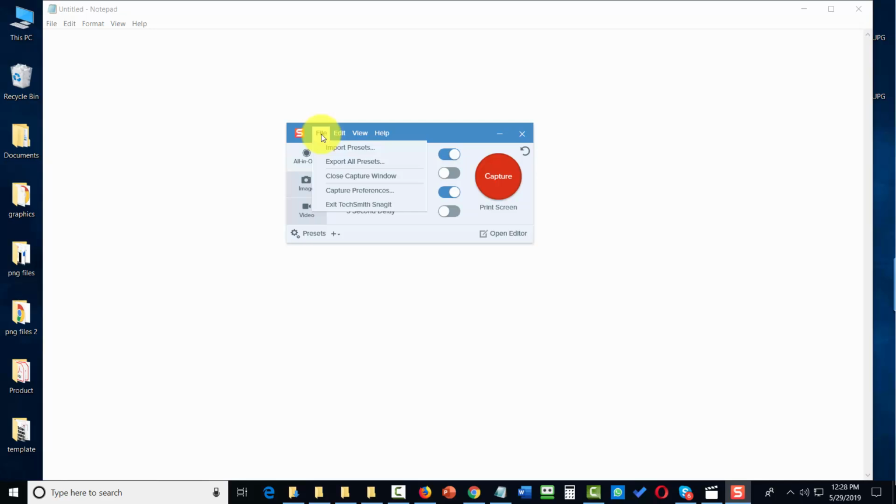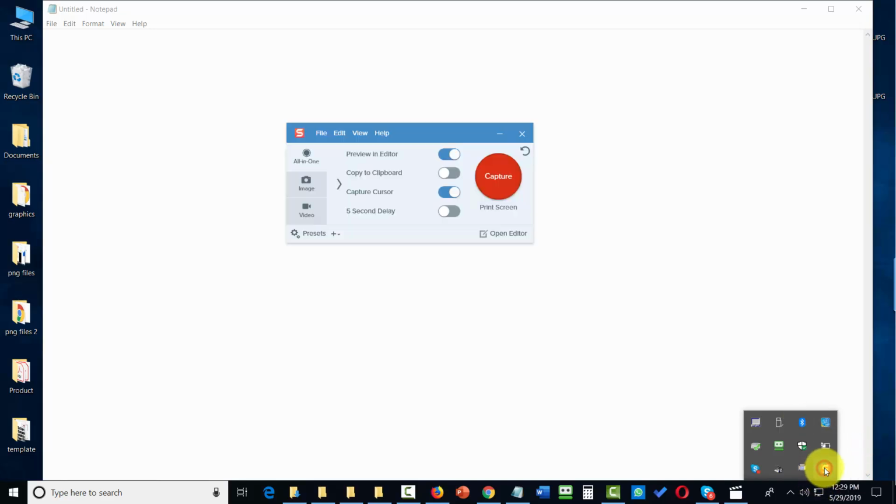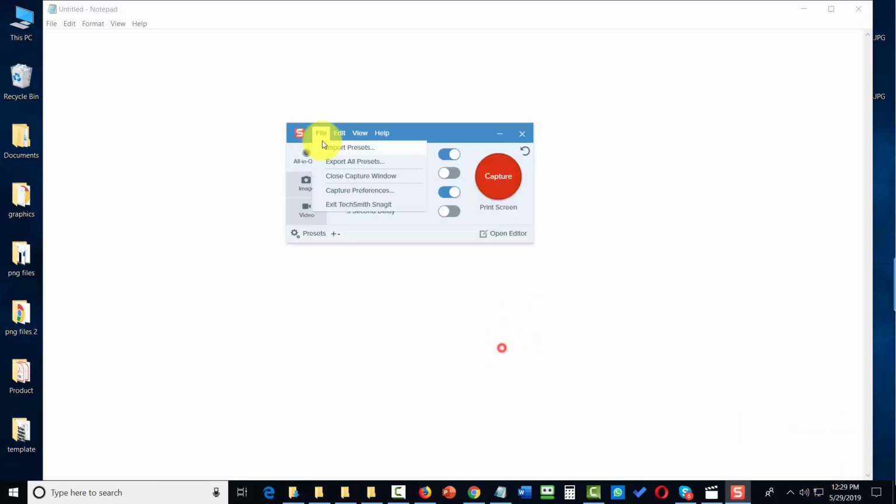If you go into the file area, what you can do is import presets from other Snagit installations that you have. You can export your presets so that you can use them on Snagit if it is installed on another personal computer. You can use this link to close your capture window. It typically means you can bring it back by going to this area and clicking on it to bring it back.